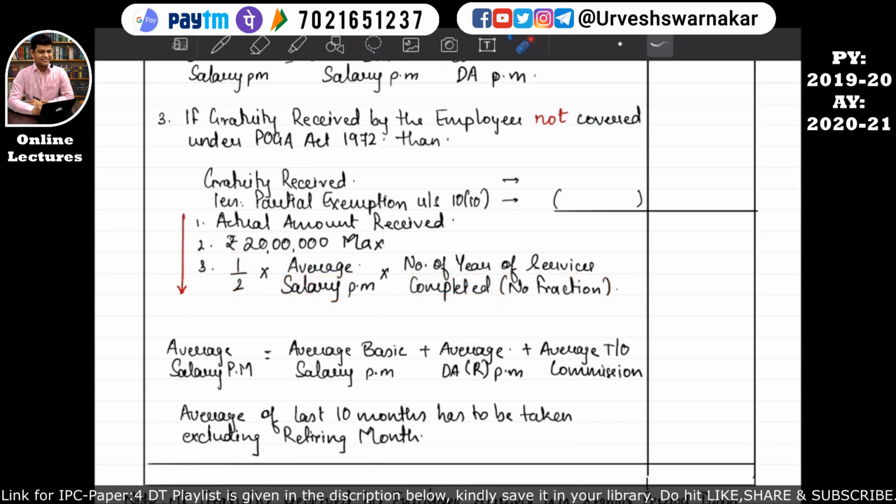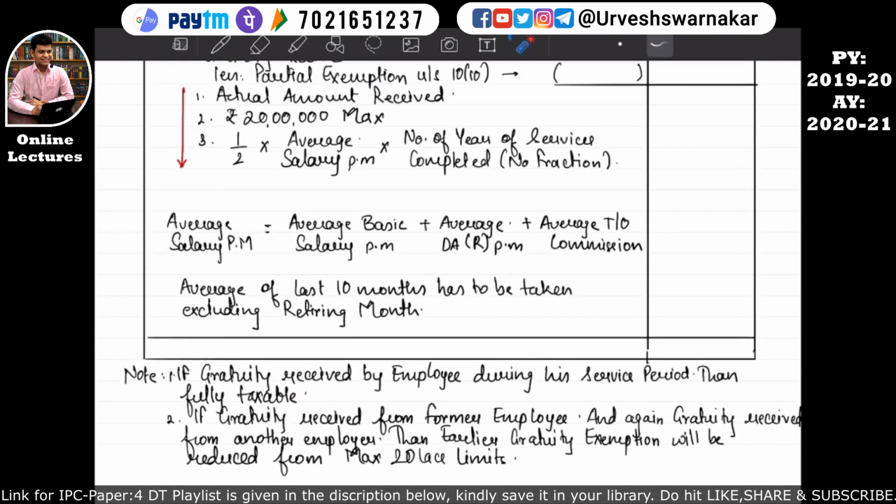Okay, and this average salary will be calculated in this manner: average basic salary per month, average dearness allowances recognized per month, plus average turnover commission. Okay, and the average of the last 10 months has to be taken excluding the retiring month. I hope this is quite clear to you all.